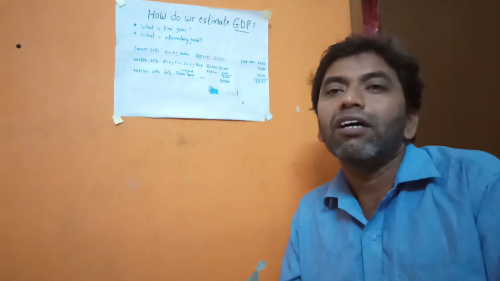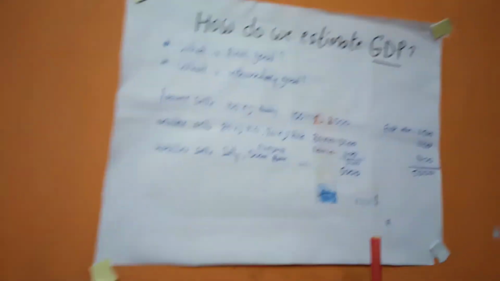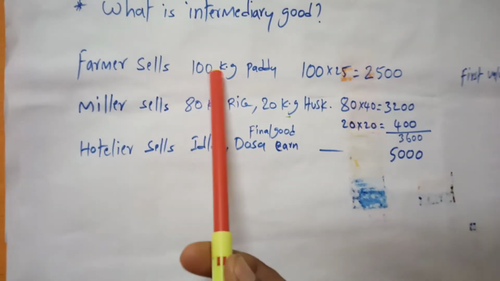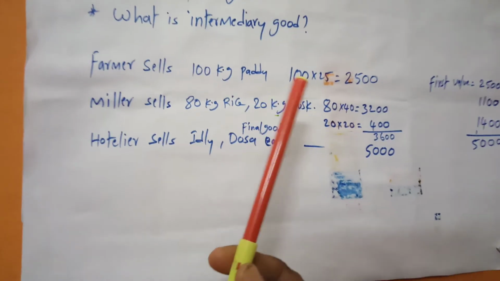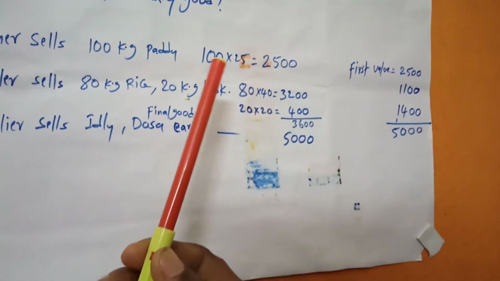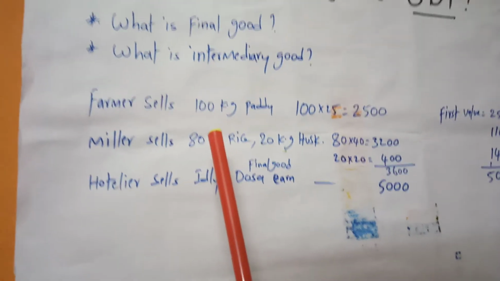Here we have an example of how to get the final values. Suppose a farmer sells 100 kg of paddy. He didn't keep any initial amount.